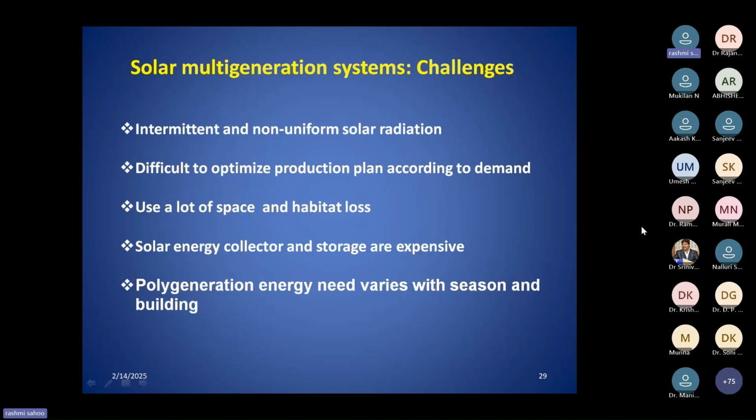So that's why, although we are talking about the multi-generation system, polygeneration system, a lot of research is going on. But if you see the commercial status of this system, you will see that there is no commercial product. Okay, some cogeneration systems are available, but the